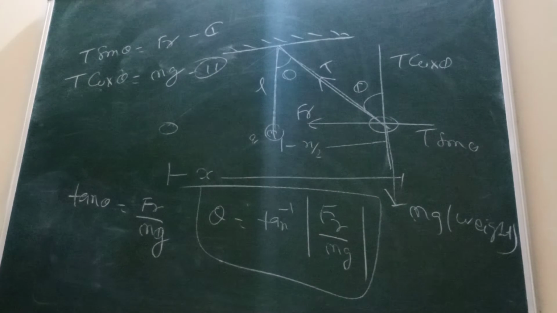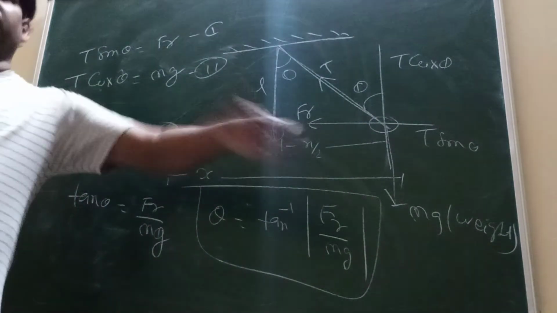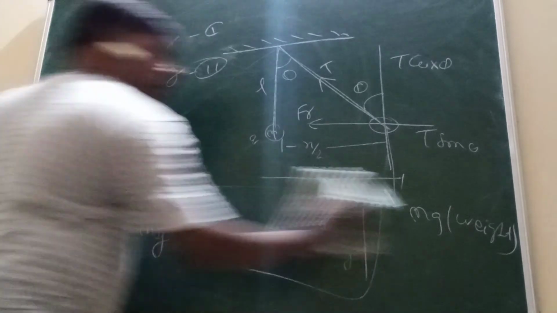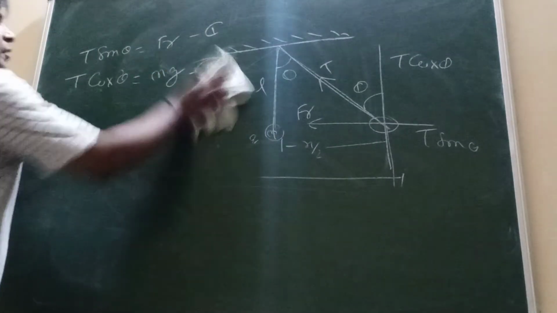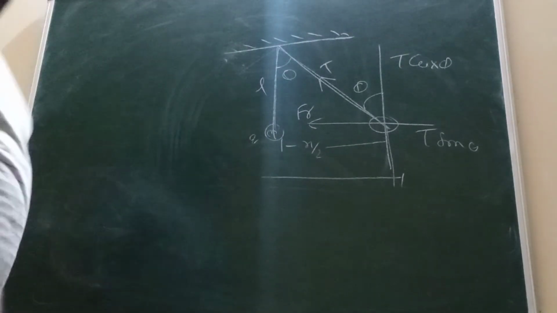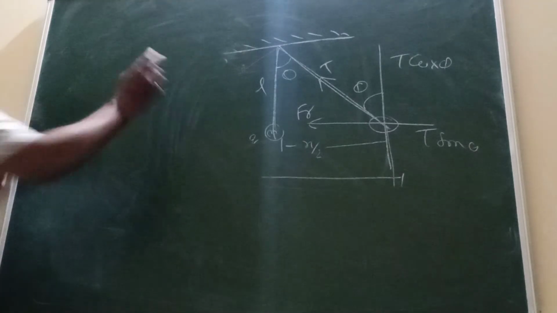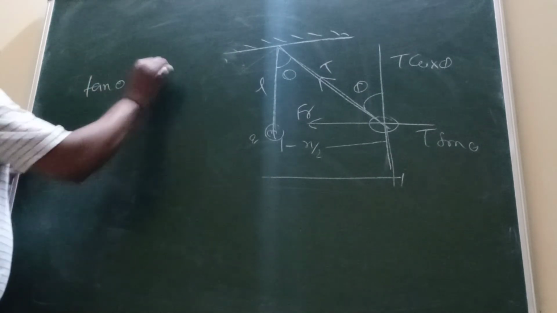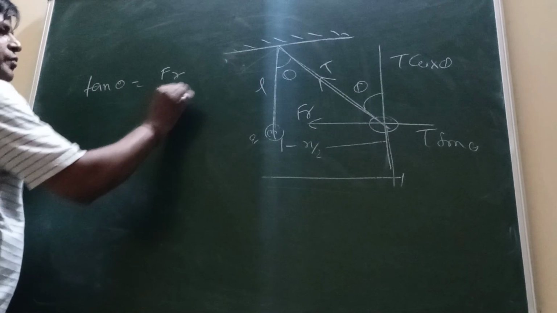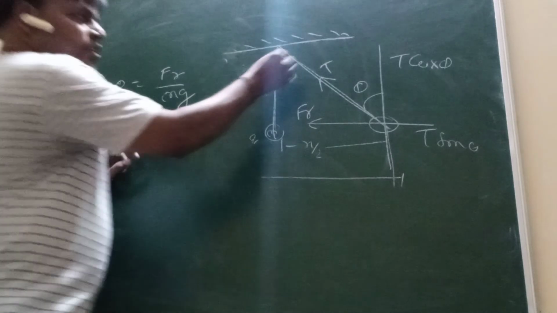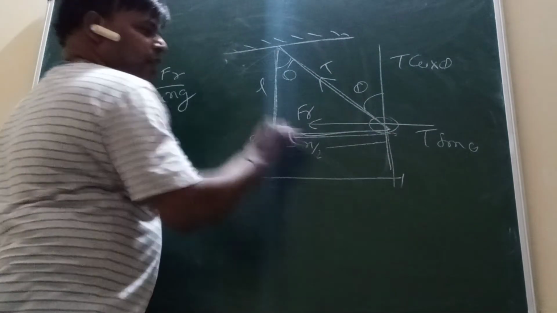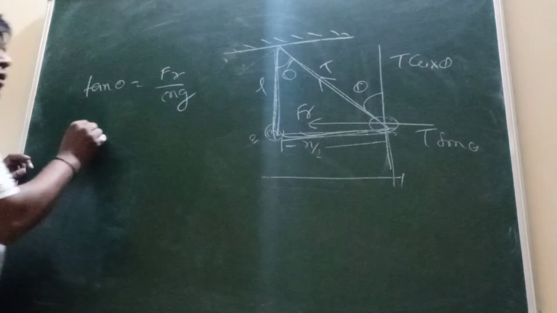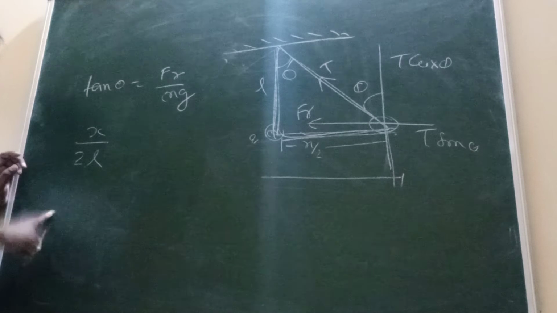Now your question: find the velocity. The particle moves, so find the velocity. Now remember, find the velocity. Tan theta is equal to what formula? Tell me, all students. Tan theta is equal to Fr by mg. Yes or no? This is theta, this is length. What is the relation? Tan theta is equal to perpendicular by base. So what value? X by 2l. Yes or no?